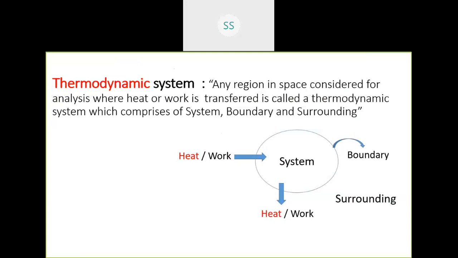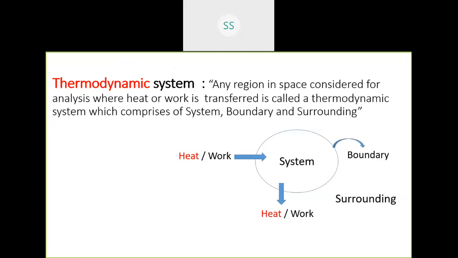So we have a system which is any mass, any gases, any liquid, any working fluid inside the system. And the wall of the system is called the boundary. And outside the boundary, anything is called surrounding. System, boundary, surrounding put together constitute the universe.